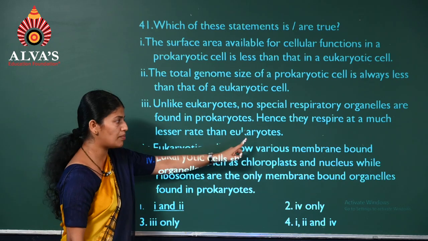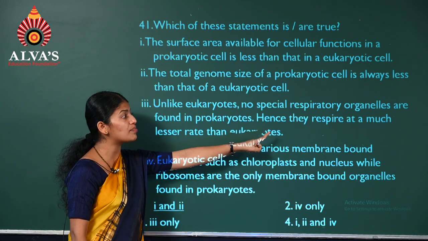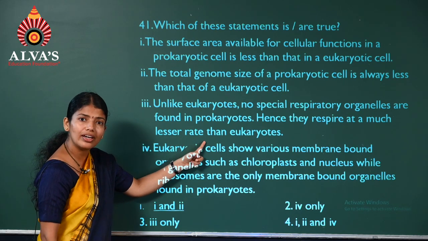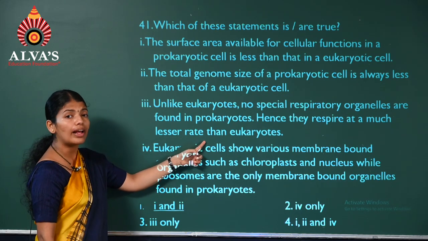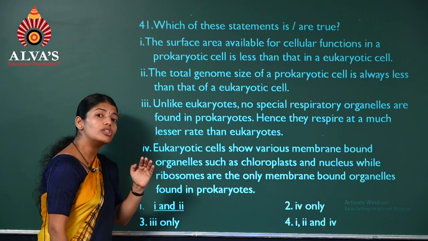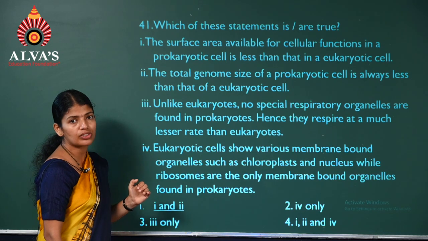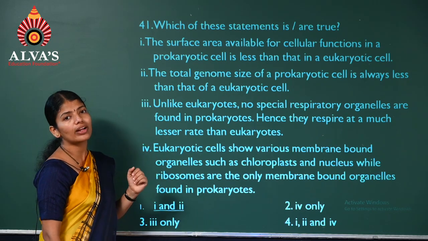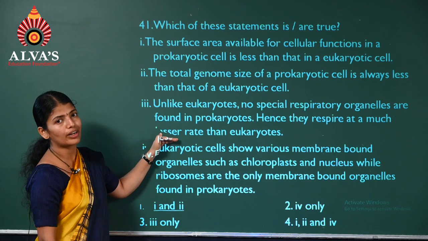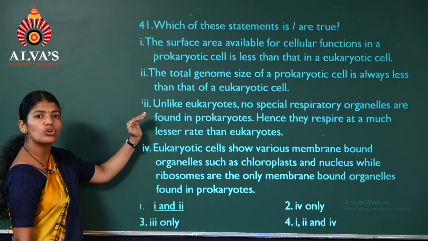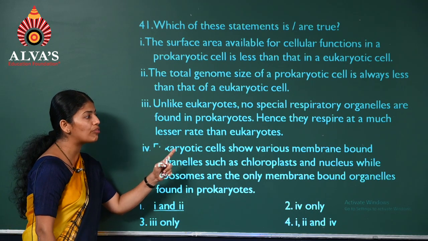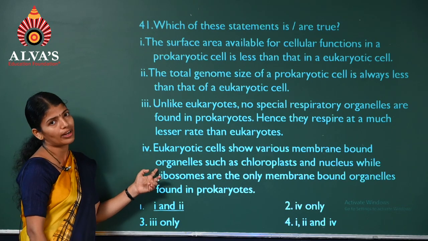We'll read out the next part. Hence, they respire at a much lesser rate. Not necessary that prokaryotes will have a much slower rate of respiration just because they don't have a cell organelle meant for it. So this half is not correct. Therefore, we'll consider this statement as a wrong one. Next, eukaryotic cells show various membrane-bound organelles.